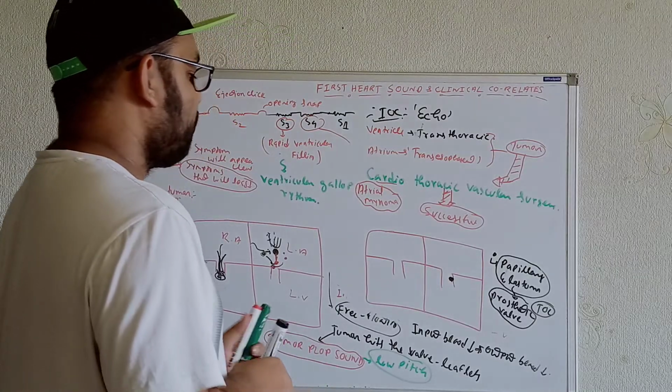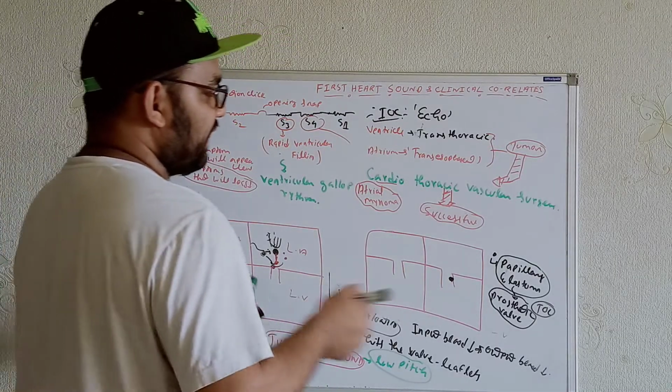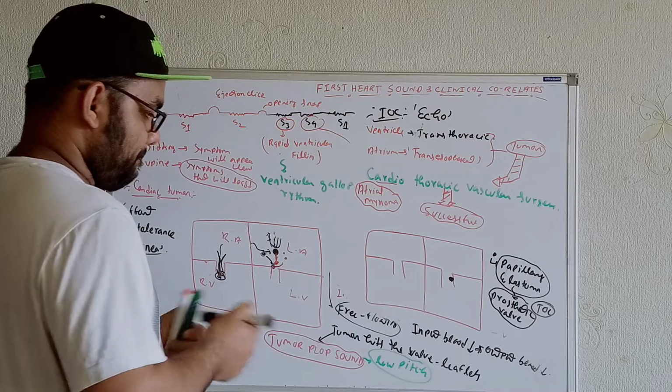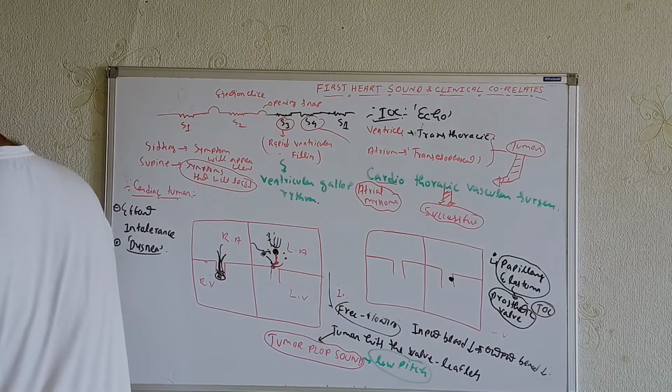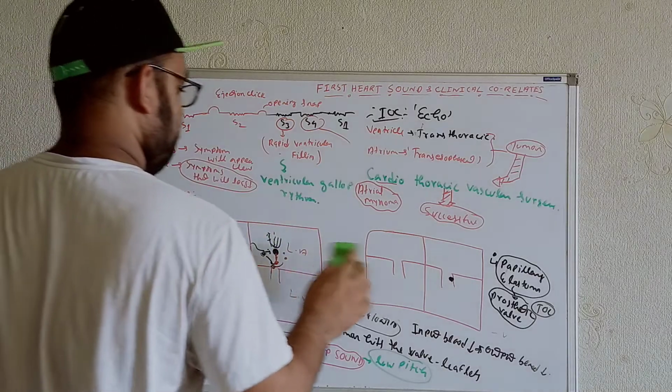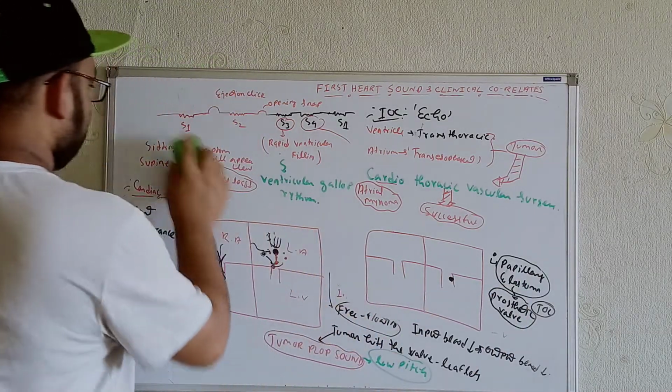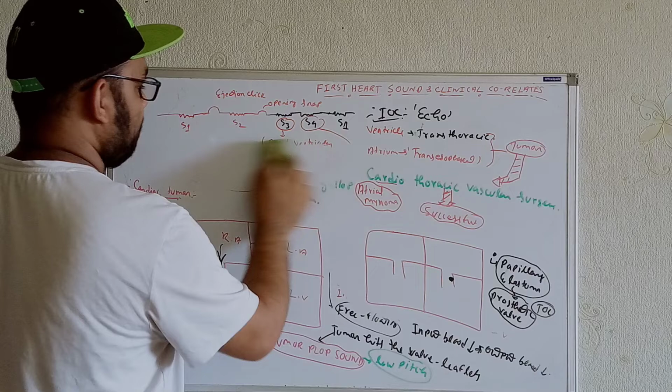Now, what is the most common type? Let me tell you. I'm erasing this part, guys. Okay.